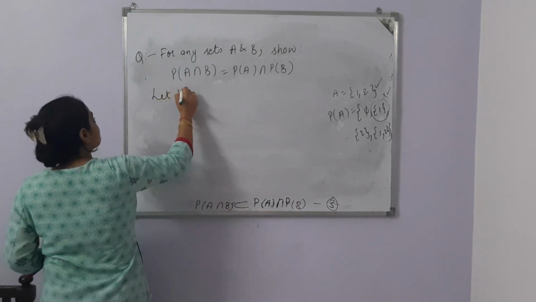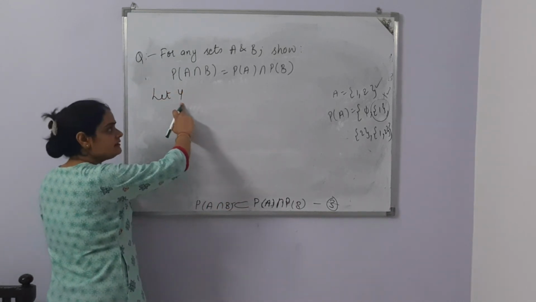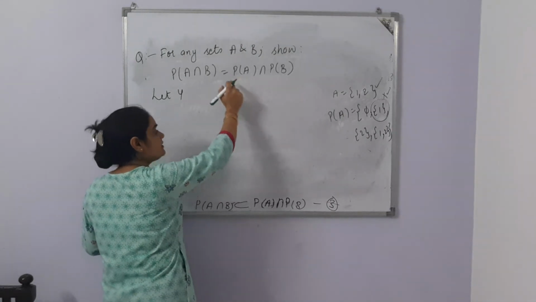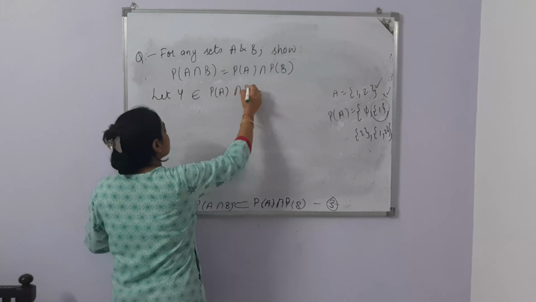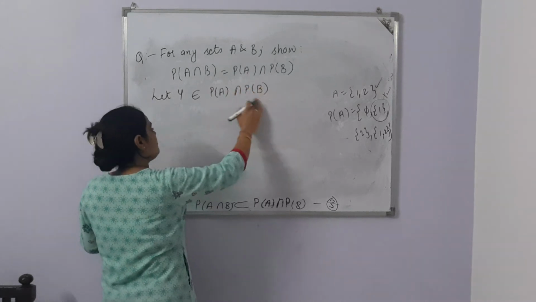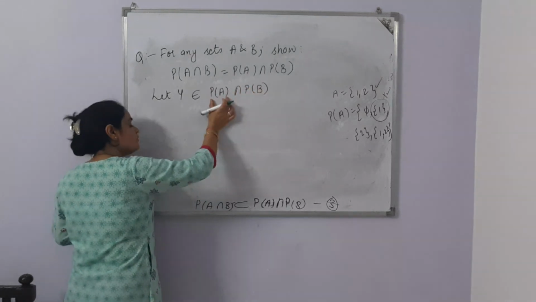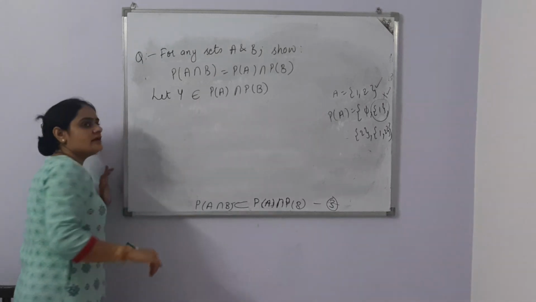Now let's take one element Y. It should be a set because this is a power set. So Y belongs to power set of A intersection power set of B. The common element of both sets is the Y set.